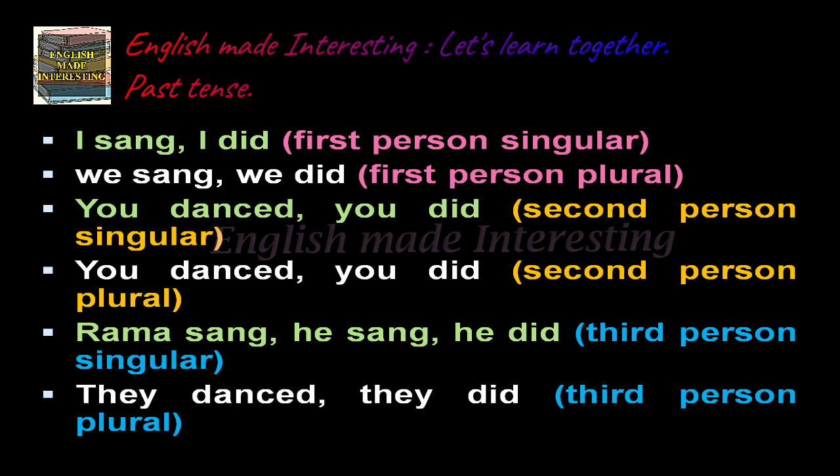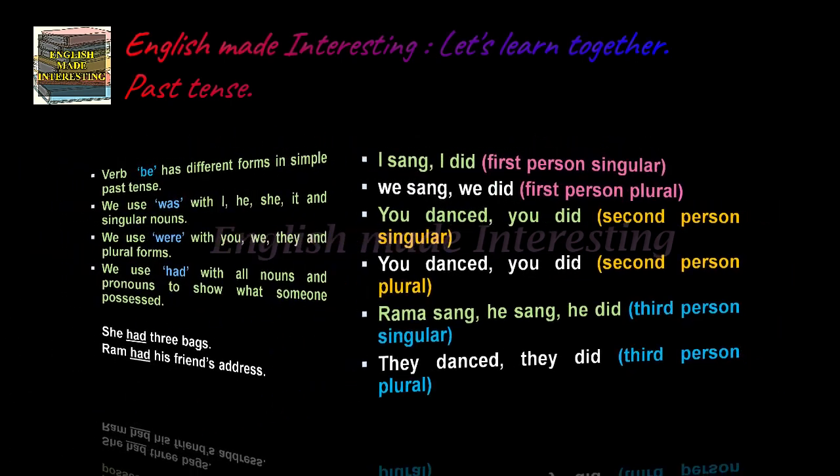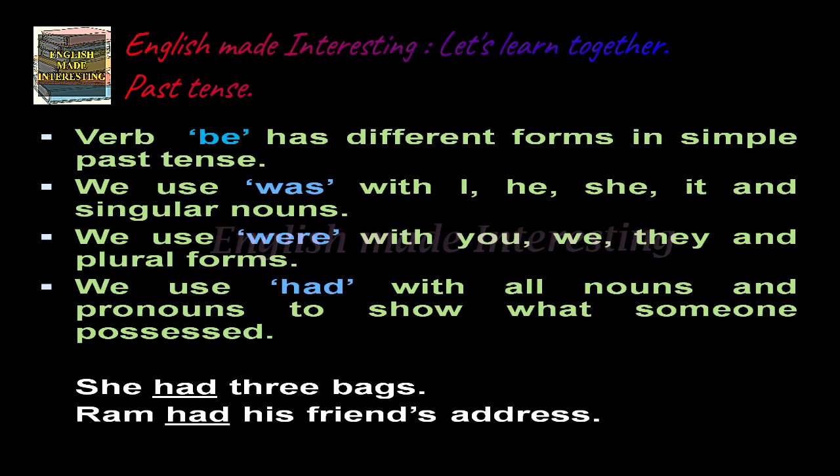Rama sang, he sang, he did. All these are third person singular. They danced, they did. Third person plural. Hope it's clear. Verb be has different forms in simple past tense.